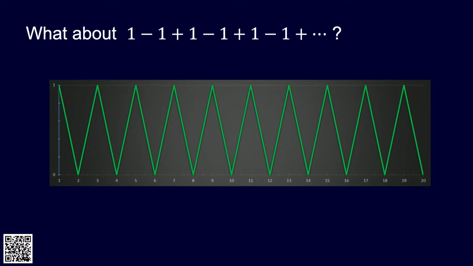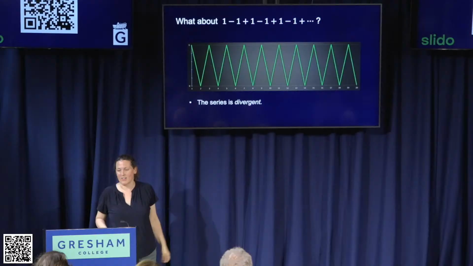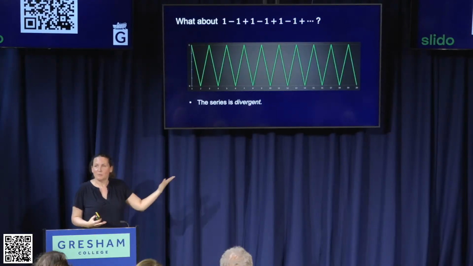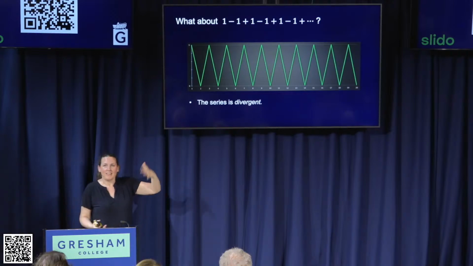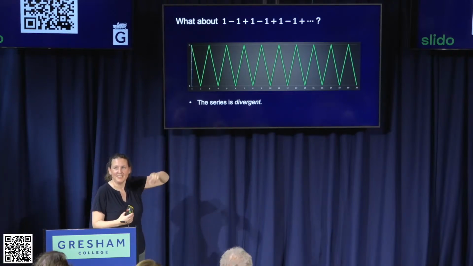So if it doesn't converge, what's the opposite of that? It diverges. This is a divergent series, even though it doesn't zoom off to infinity, but it never settles on one value. So it's meaningless to say it equals 0 or it equals 1. It never equals anything because it never sits still.